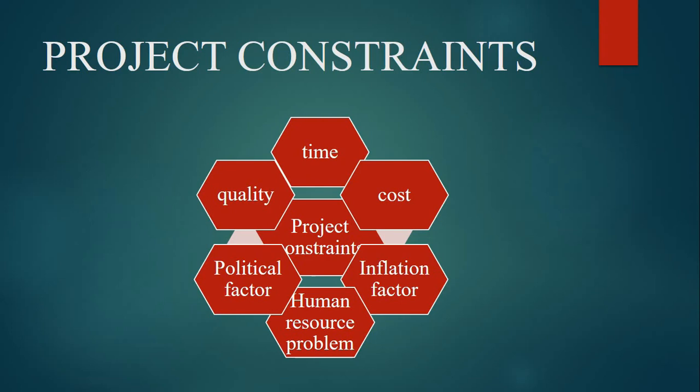We see that a project is approved for a period of 5 years, but it takes 8 years, 9 years. This factor we commonly see in our different projects. The reason is that sometimes the government changes, so the work on the project will be stopped for some period of time. Sometimes the tender is not approved, sometimes there are financial issues. That's why the time factor is considered the most important point or consideration when we want to complete the project.